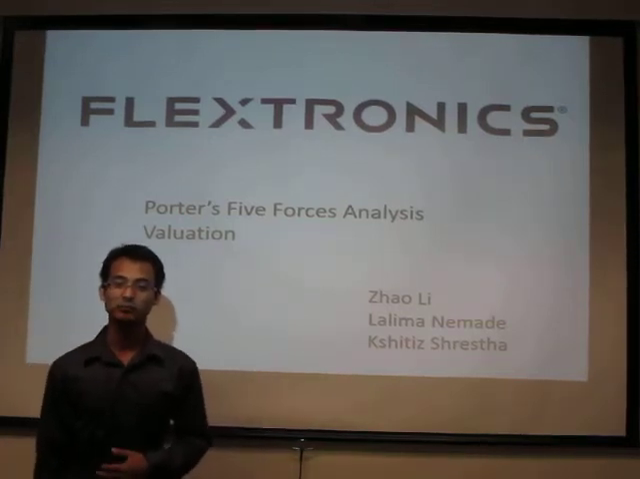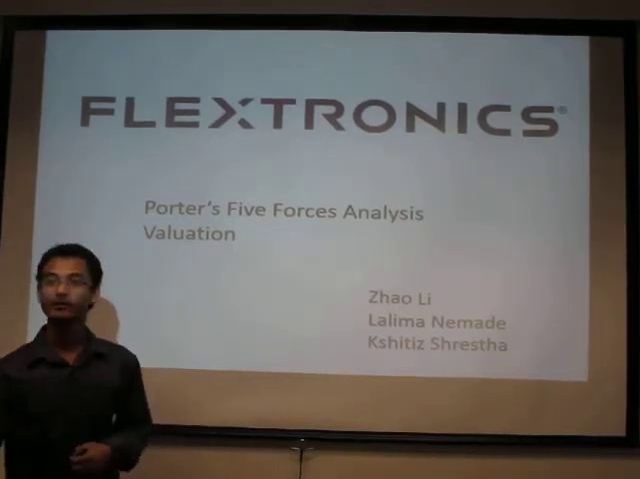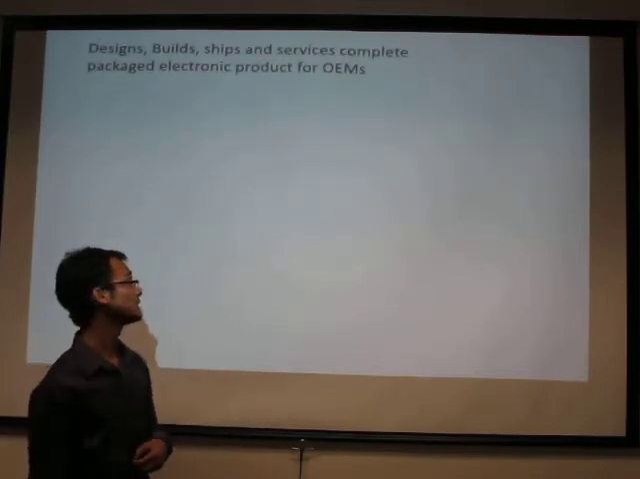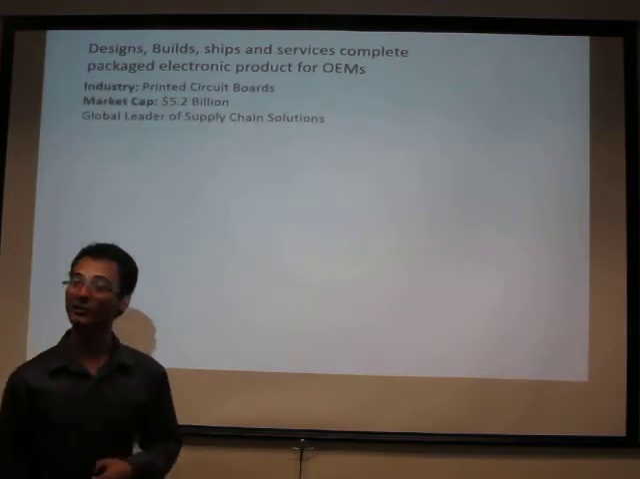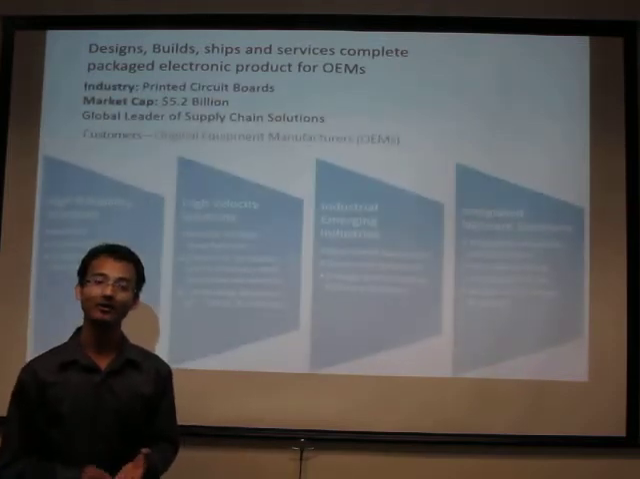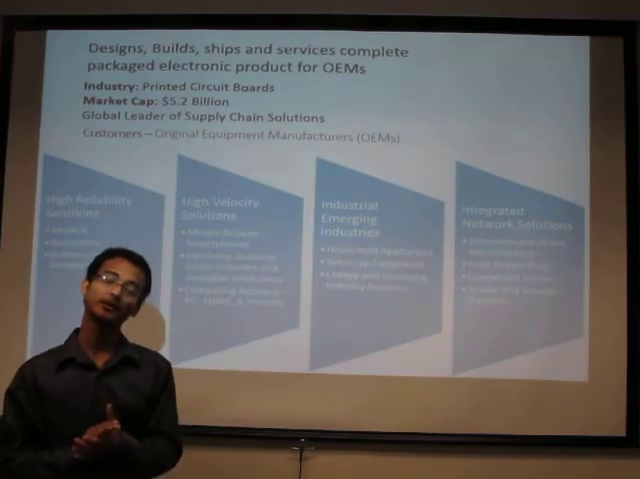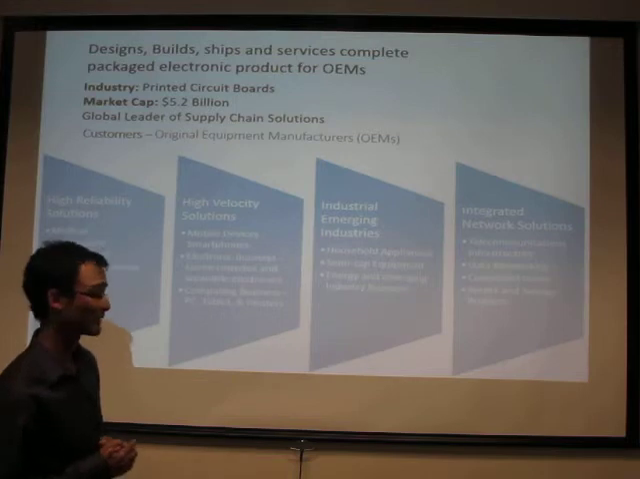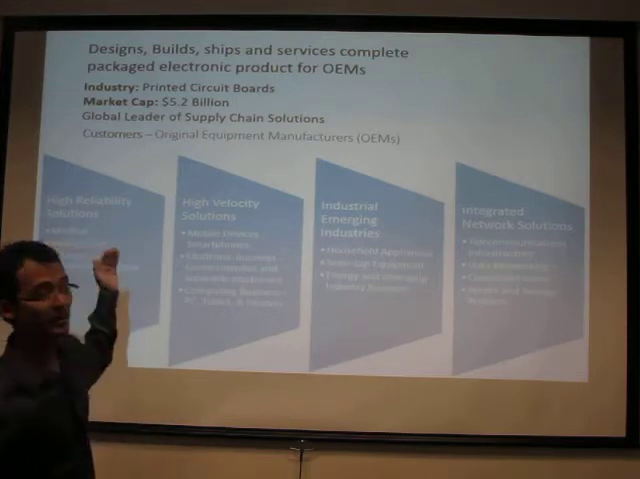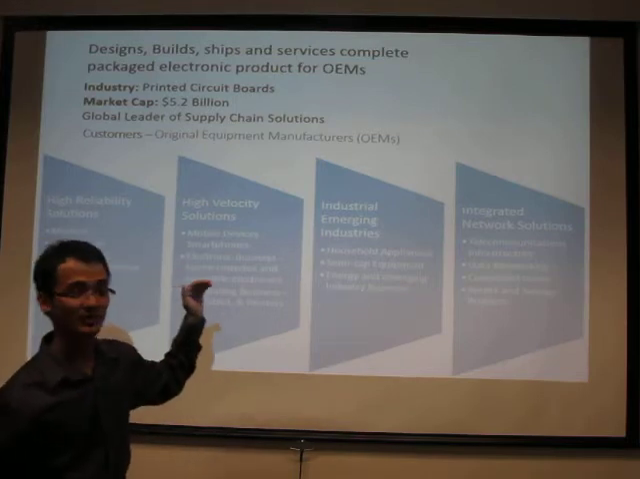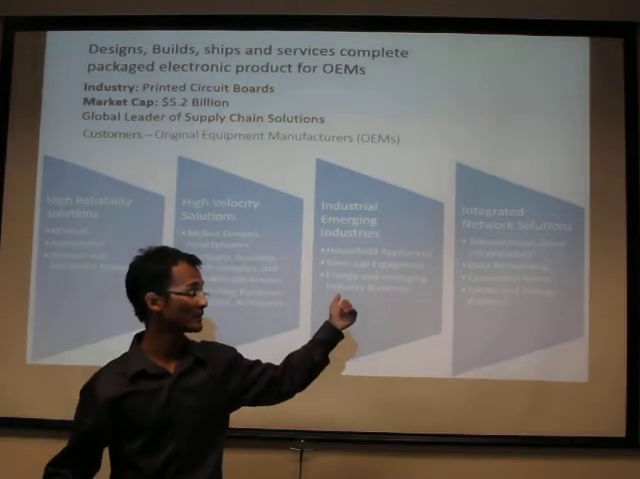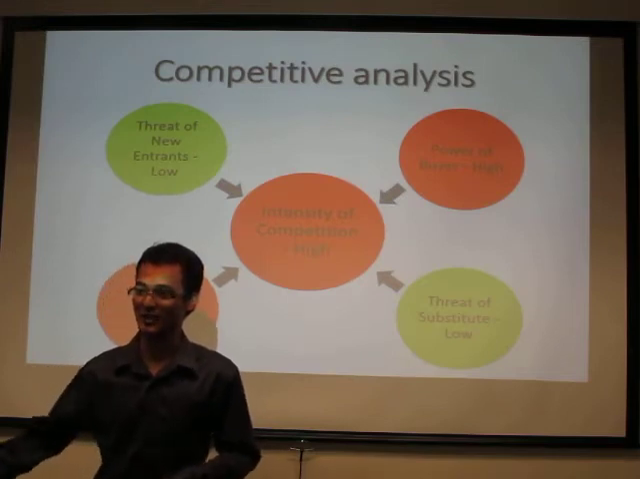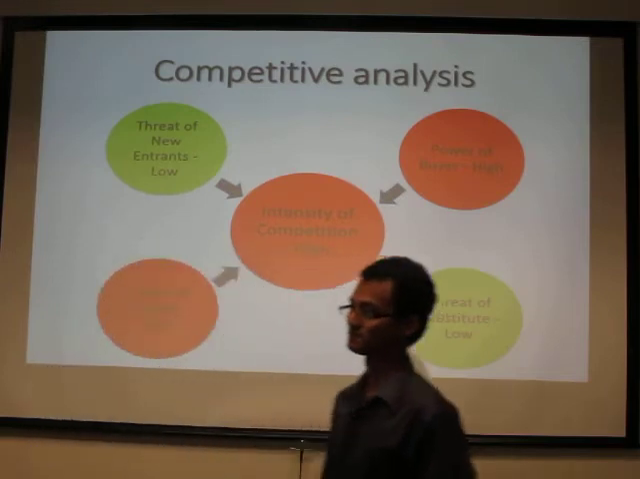Flextronics operates in the printed circuit board industry, providing electronic manufacturing services. With a market cap of 5.2 billion, it's the largest company in this industry. It designs, builds, and ships completed electronic packages to its customers. Its customers can be categorized into 4 different groups: high reliability solutions, high velocity solutions, industrial and emerging industries, and integrated network solutions. Now for the next 5 forces, Zhao will explain power of buyer.